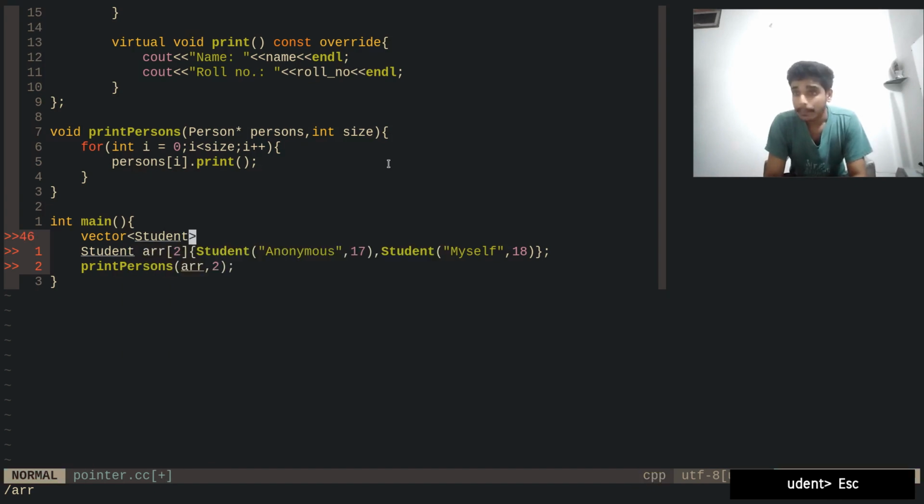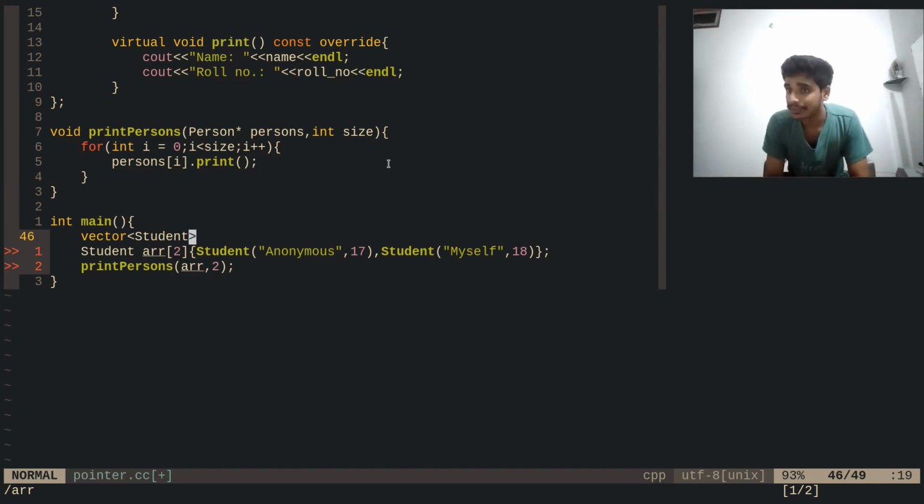But we are not going to do any polymorphism or something like that. We are not using student as a person, the object oriented hierarchy. Okay, this is for the demonstration.